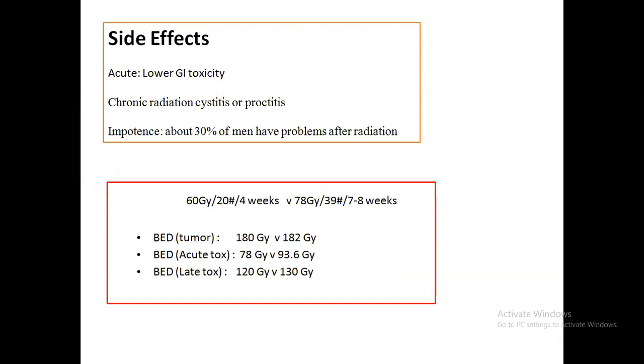So there are some side effects also. For example, acute lower GI toxicity in the acute effect, and chronic radiation sickness and proctitis are among the important and detrimental side effects after 6 months of the treatment. So if we can decrease the BED, as I have already mentioned, hypofractionated treatment is an important modality. You can see that in 60 gray in 20 fractions, the BED for late toxicity is 120, whereas for the conventional it is 130. So hypofractionated treatment is very beneficial regarding the therapeutic ratio.